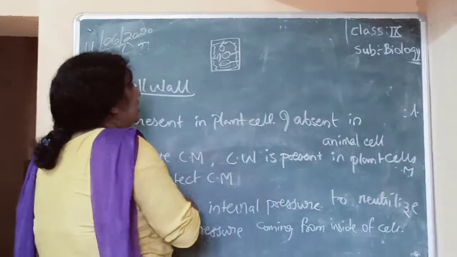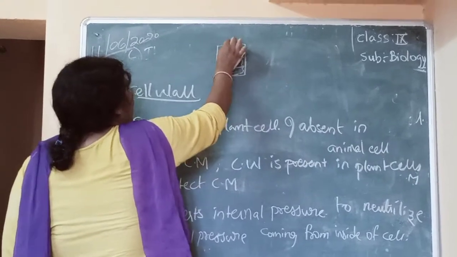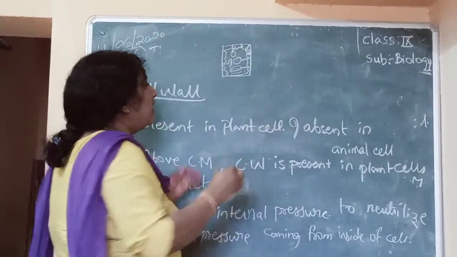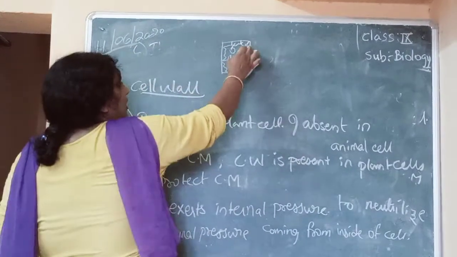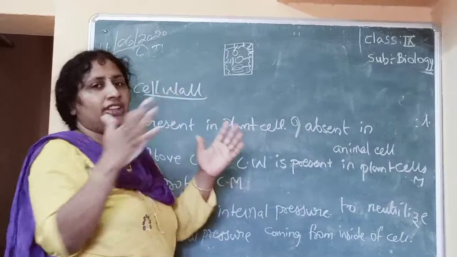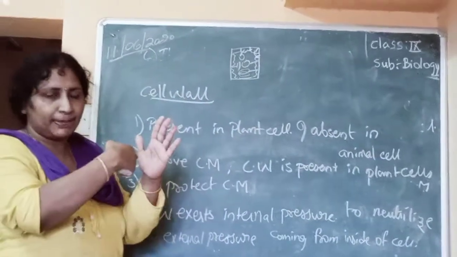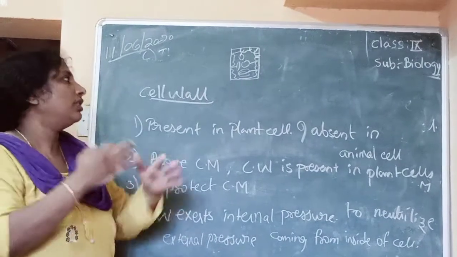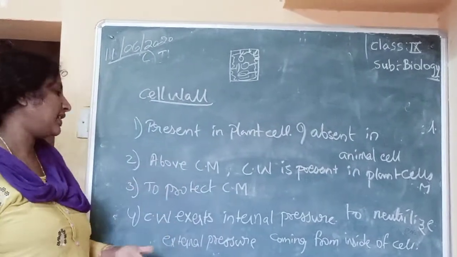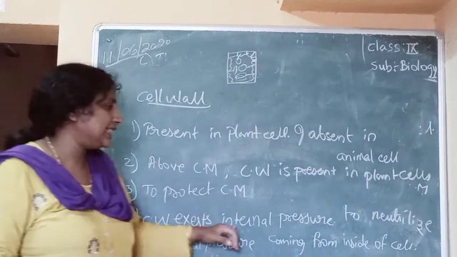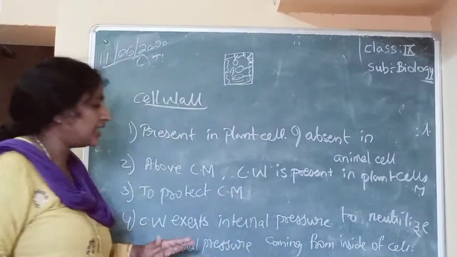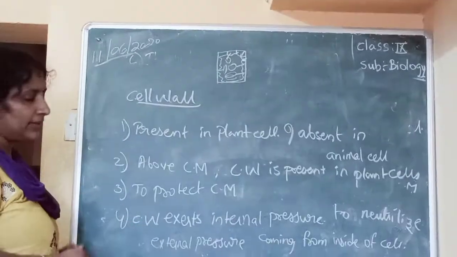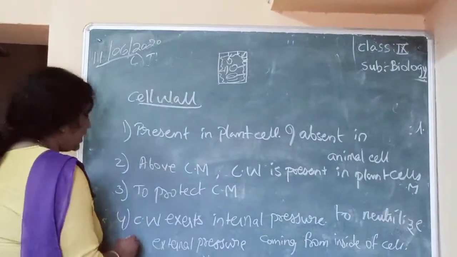The cell wall will apply opposite pressure on the membrane. So this pressure and this pressure will be neutralized. Internally pressure is coming, outside the cell wall is also exerting pressure, and the pressure is being neutralized. That's why cell wall exerts internal pressure to neutralize the external pressure coming from inside of the cell.